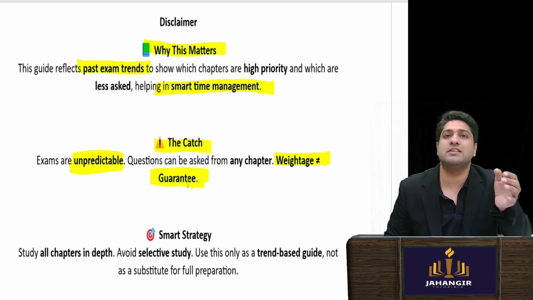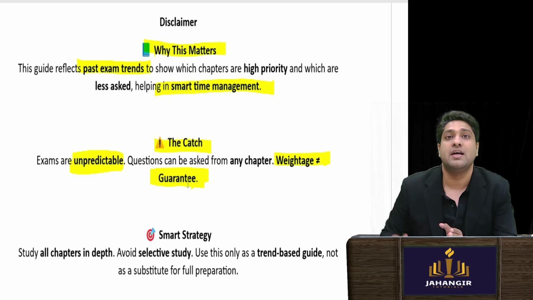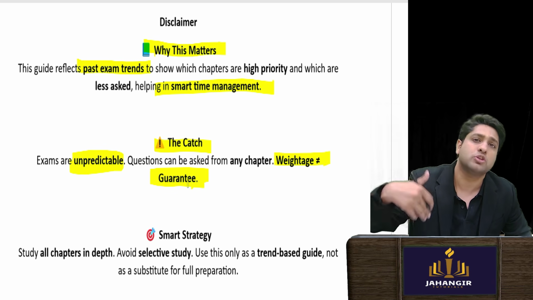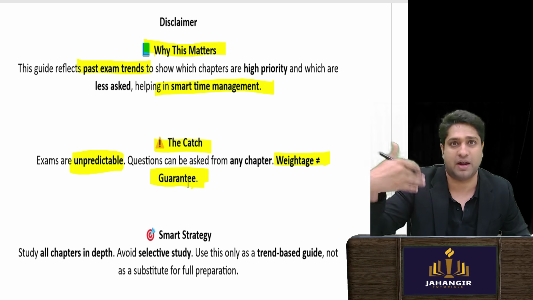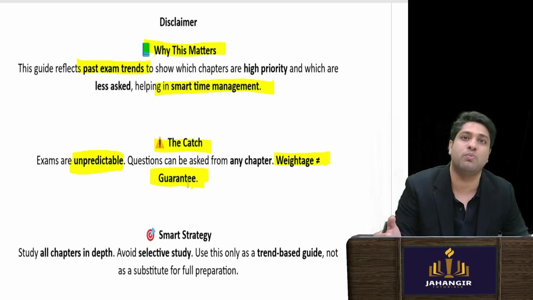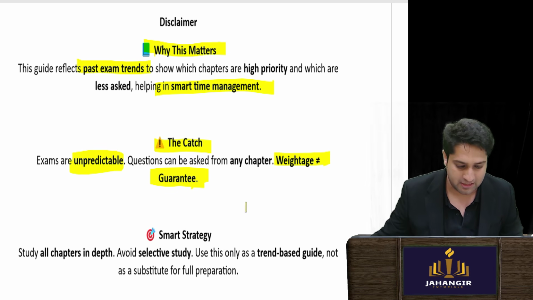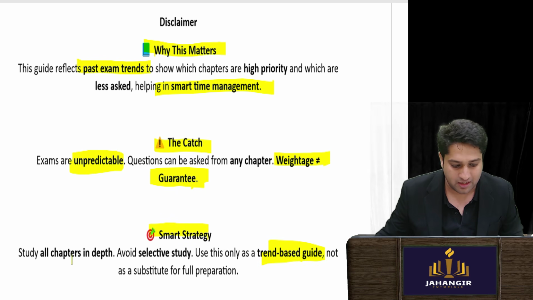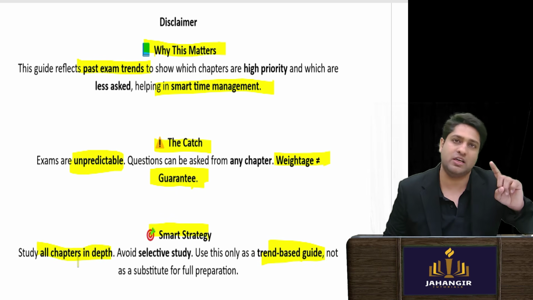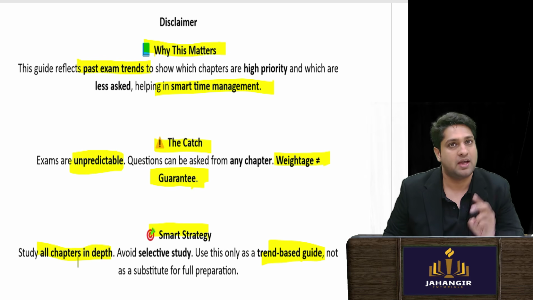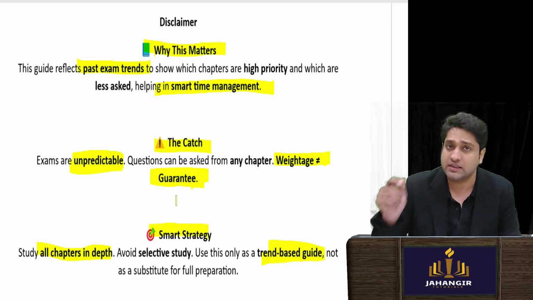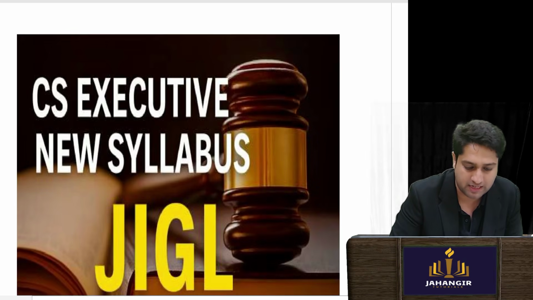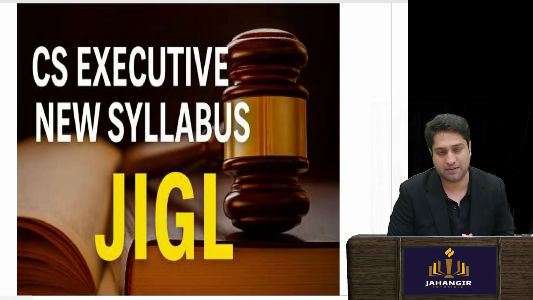They are just a tool for you to understand that these chapters are regularly asked for certain marks or higher marks, so you can keep them higher in priority and revision, especially one day before the exam when time is really less. This is a trend-based guide, and one always has to study all the chapters in depth. However, these weightages will be a guidance to the importance that ICSI has given to particular chapters.